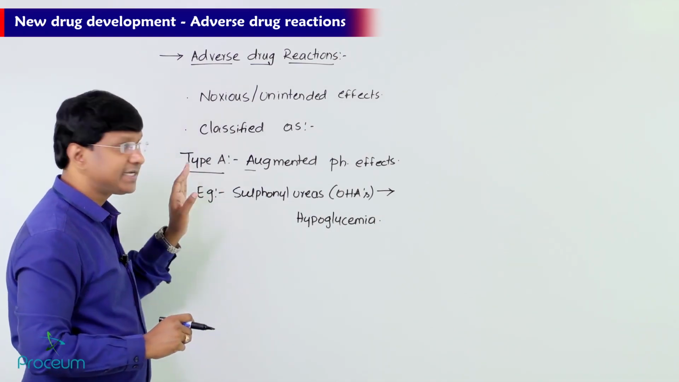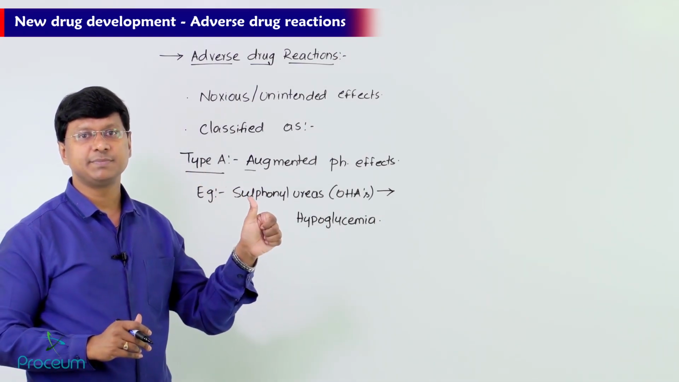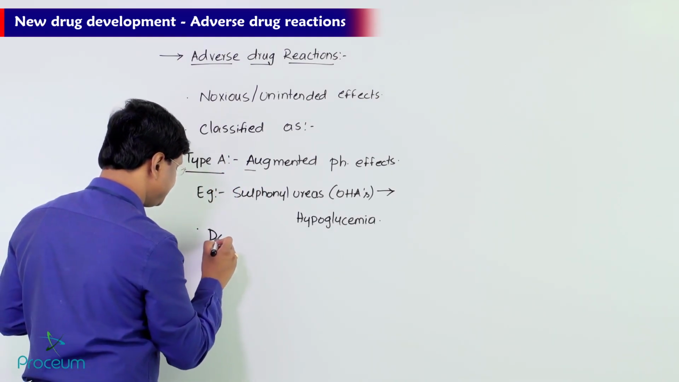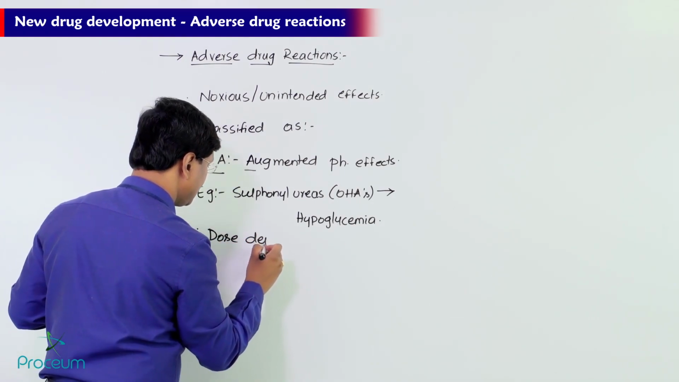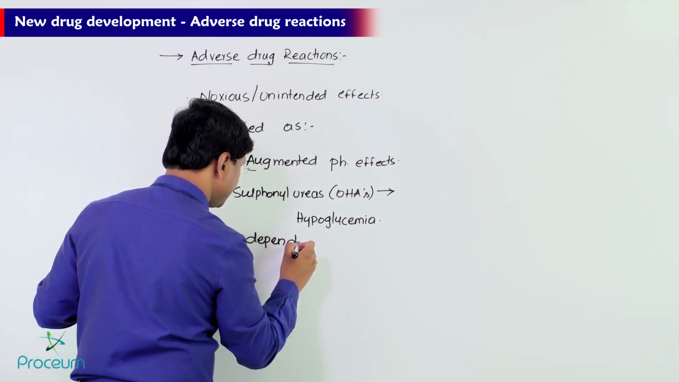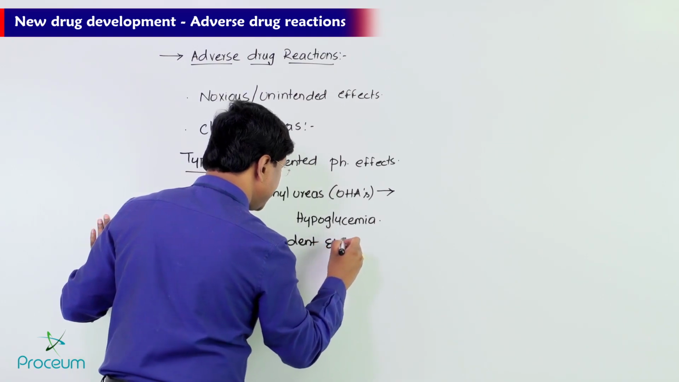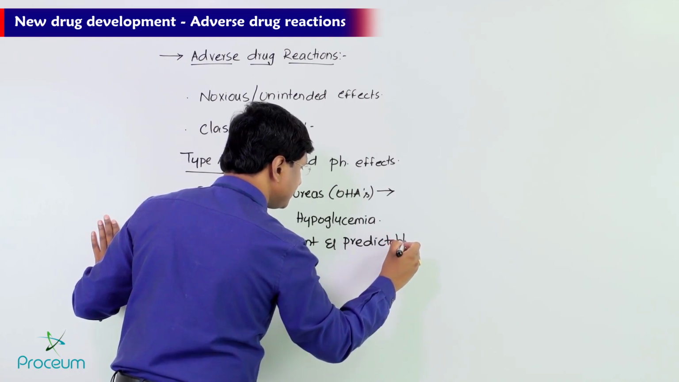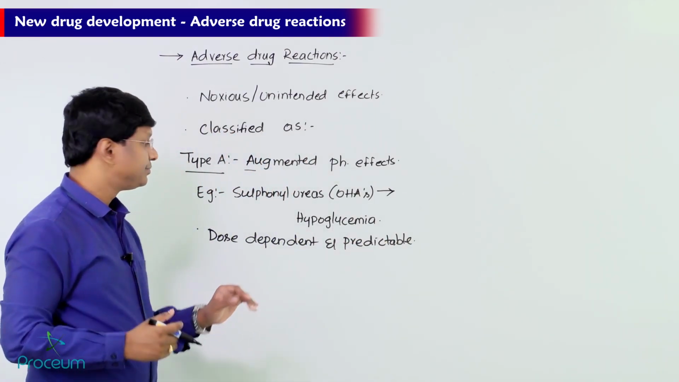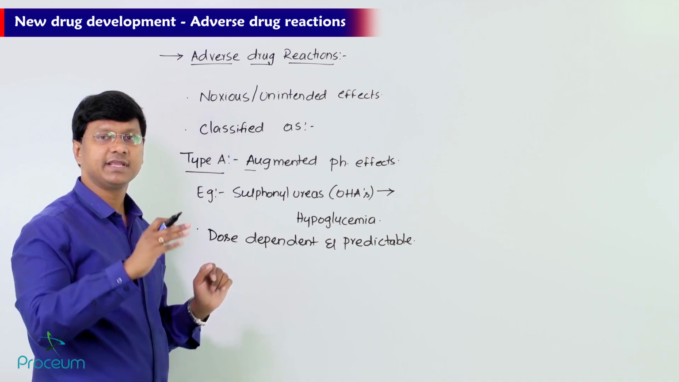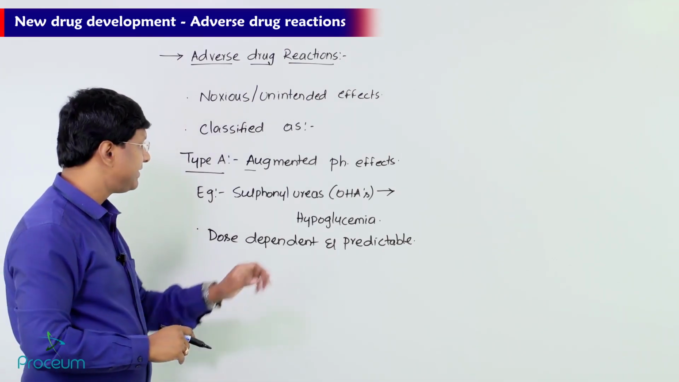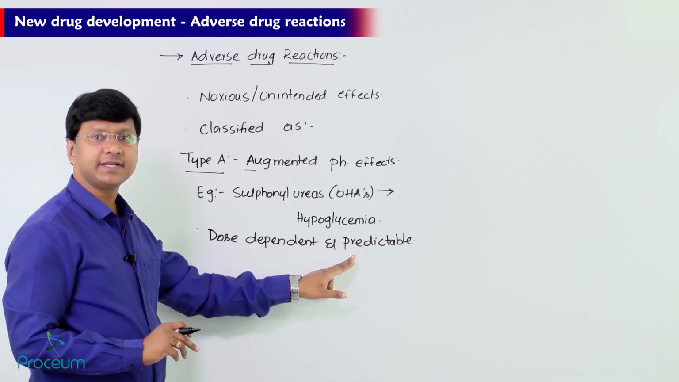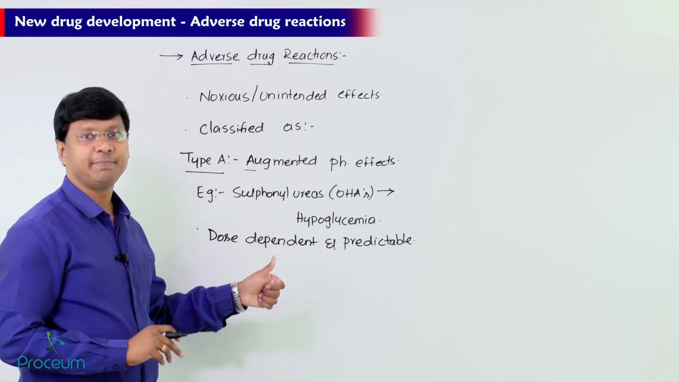Now your type A reactions are dose dependent and predictable reactions. Every one of us knows that if the sulfonylureas are given in higher dose, they will have the hypoglycemic effect. So it is a predictable effect and it is also a dose dependent effect.